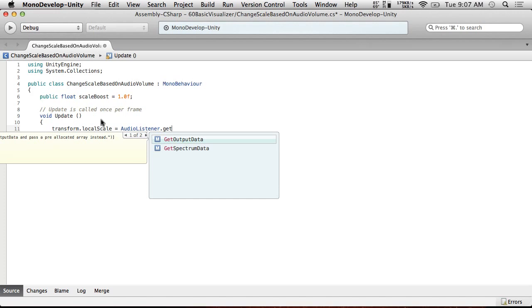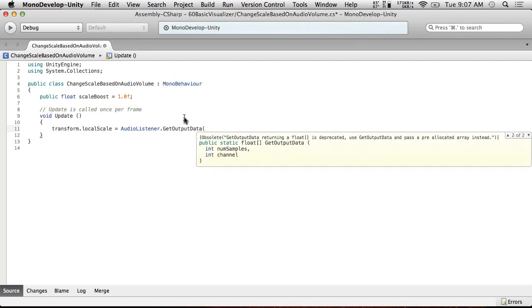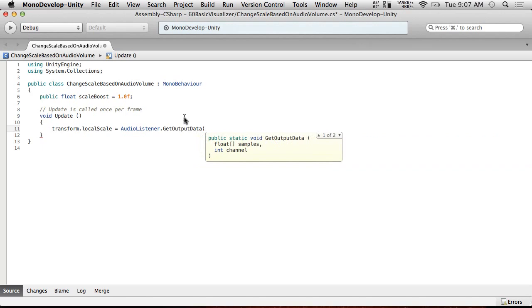This is just the raw sample value between -1 and 1. I think that's the range at least. Typically the values are smaller than that though, because you don't have just a lot of ones and negative ones. Actually, no, it's not negative, it's just 0 to 1. I don't know what range it is; we'll play with it. There are two versions of this. One of them is obsolete and deprecated. I actually like the deprecated one better, but for the sake of using new things, let's go ahead and use the one here.